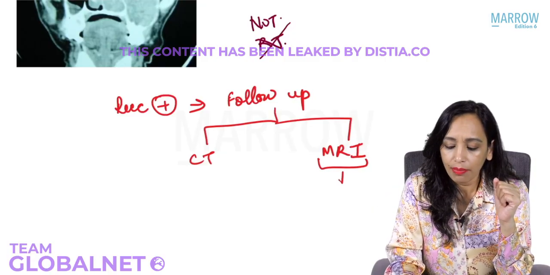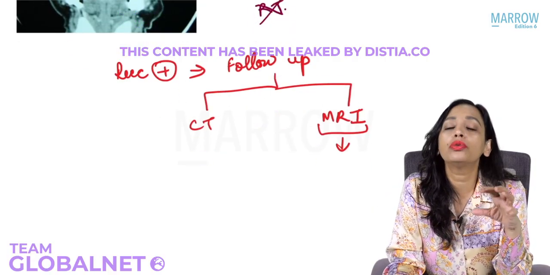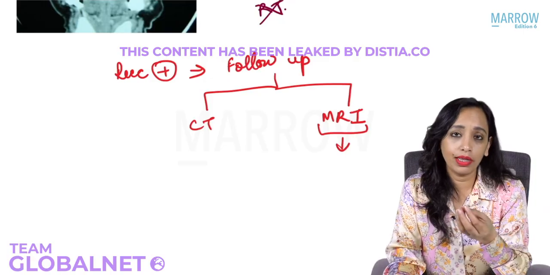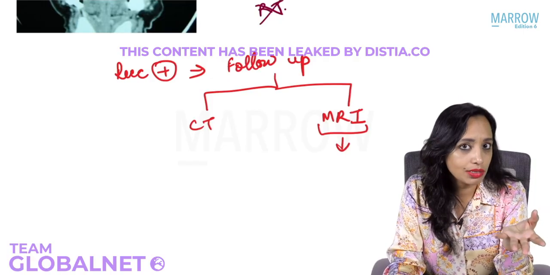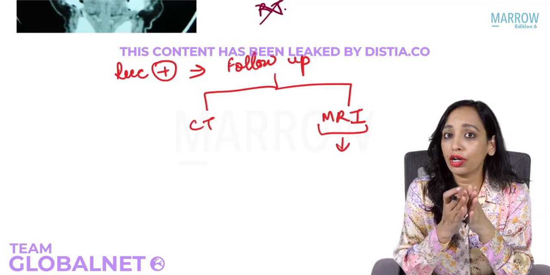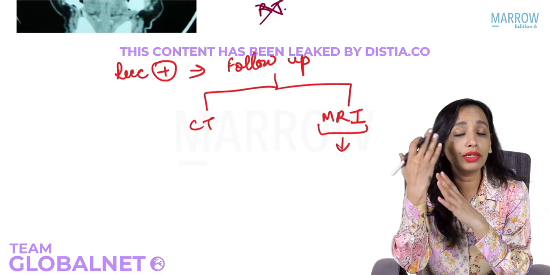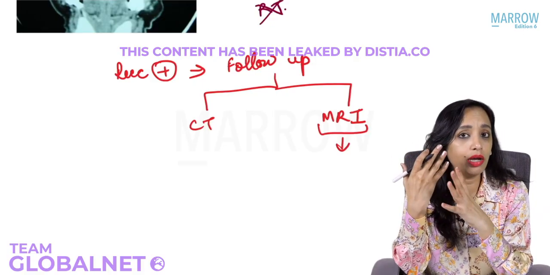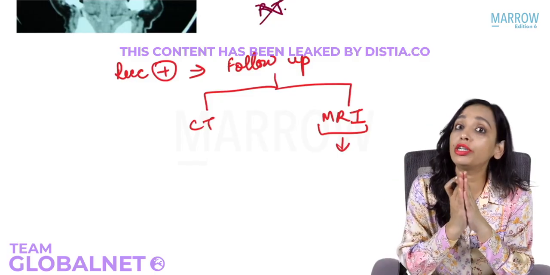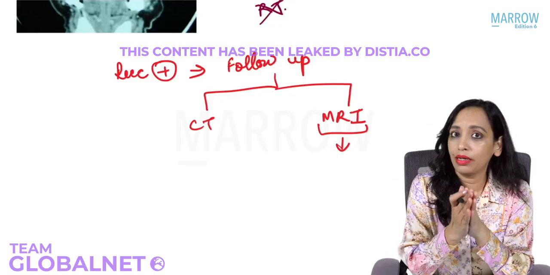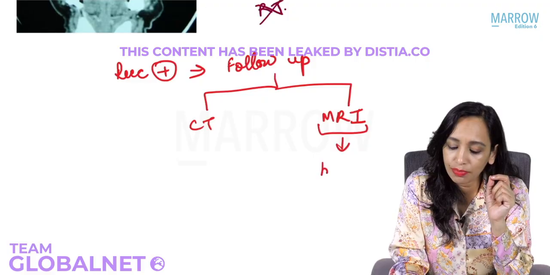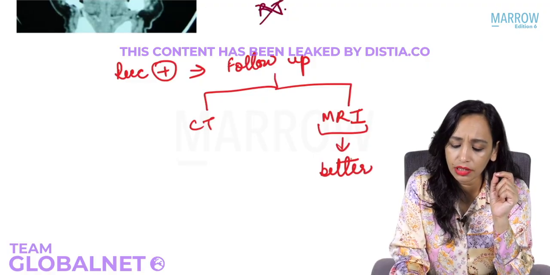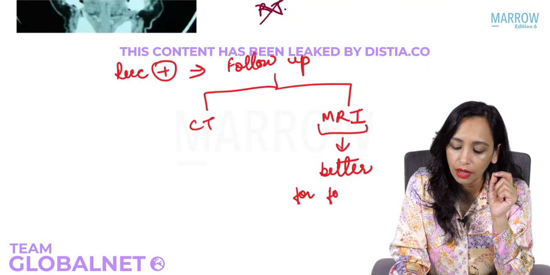Why the MRI? Because this will be able to differentiate whether it is secretions or a mass. It will be able to differentiate normal tissue, all the tissues of the skin, of the infratemporal fossa, from a tumor tissue in a better way. So that is why this is better for follow-up.